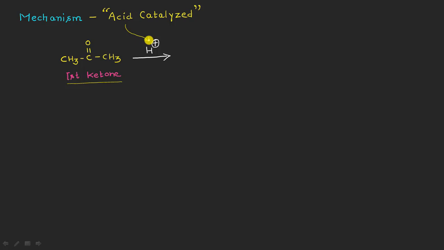If I ask what should be the possible interaction between the H positive and the first molecule of this ketone, I hope you are thinking that this H positive will protonate the oxygen because it has two lone pairs, right? You can see here the first lone pair and here the second lone pair. So this H positive will protonate the oxygen of the ketone molecule, resulting in the generation of this type of protonated carbonyl compound, right?